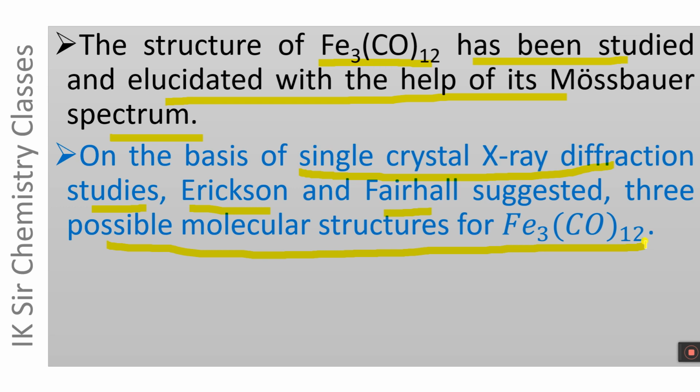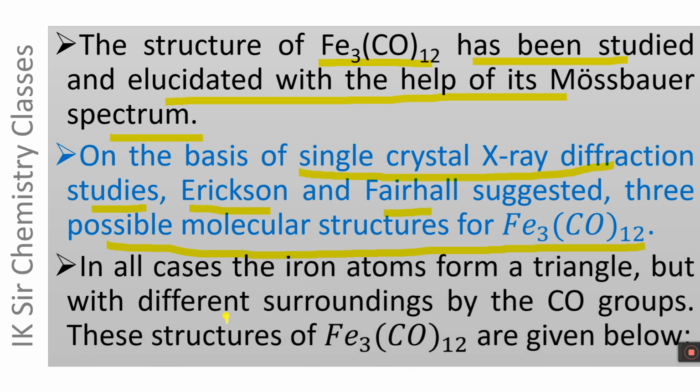On the basis of single crystal X-ray diffraction studies, 2 scientists, Erickson and Fairhall, suggested 3 possible molecular structures for Fe3(CO)12. In all the 3 cases, the iron atoms form a triangle but with different surroundings by the CO groups.